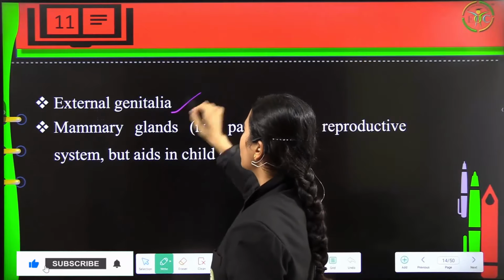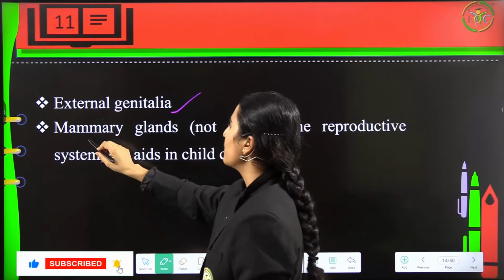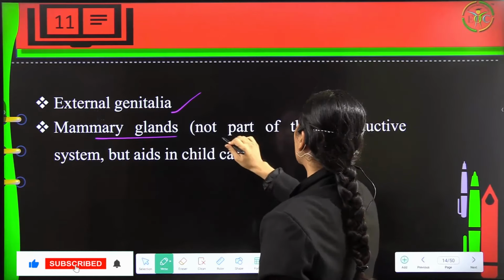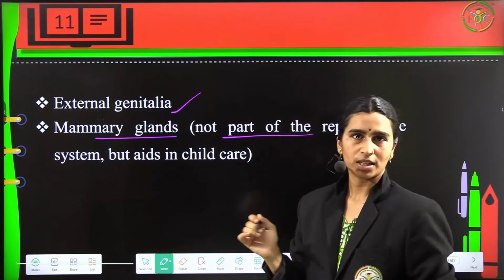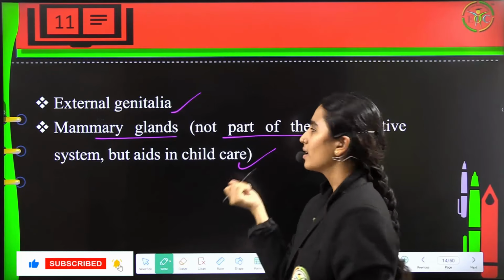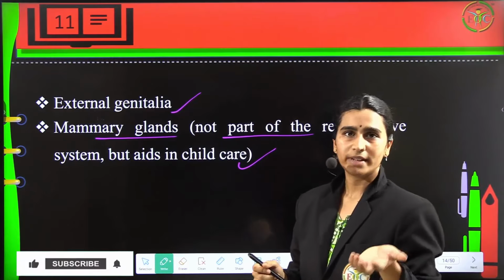reproductive system, including external genitalia, and mammary glands are also considered as reproductive organs because they have no part in the reproductive system itself, but they will aid in child care as the mammary glands are involved in lactation.